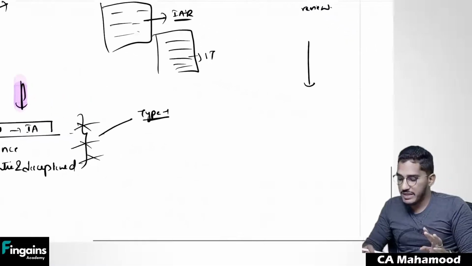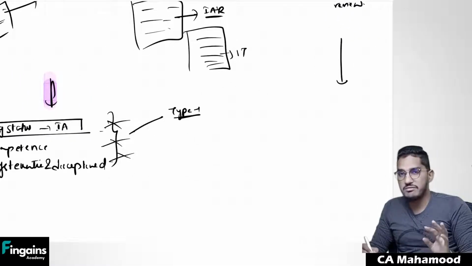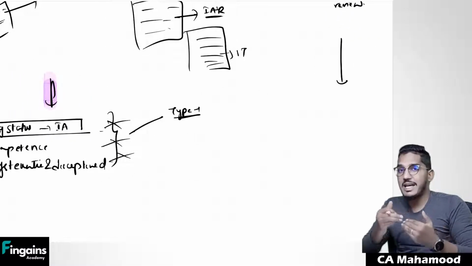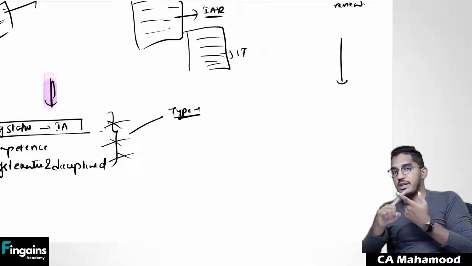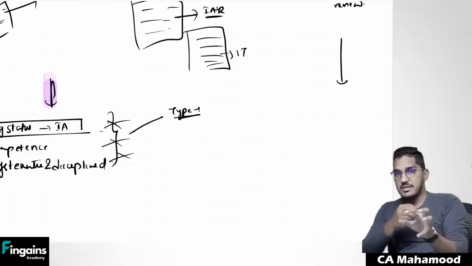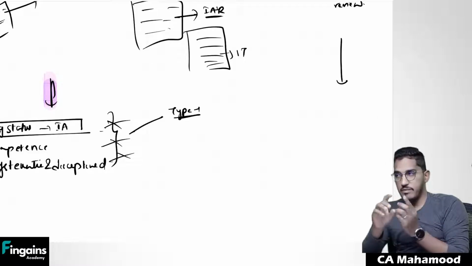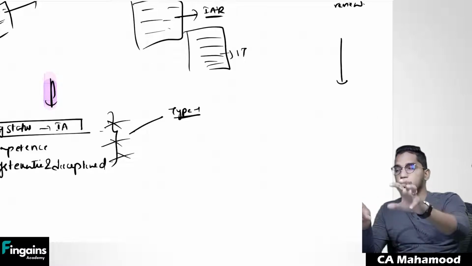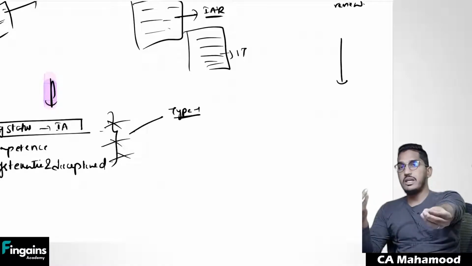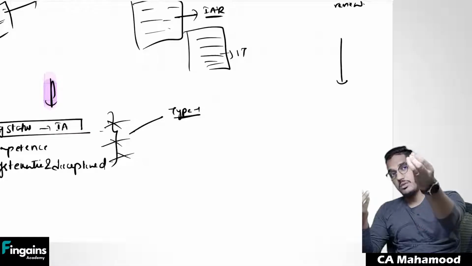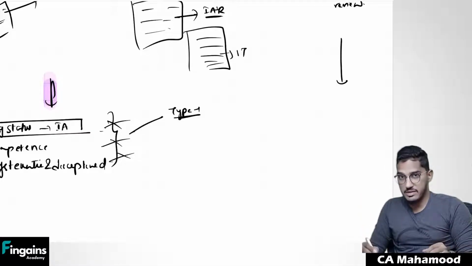Similarly, if you want to use the internal auditors for direct assistance, here also some factors you have to consider, whether I can allocate the work to the internal auditors or not. See, as I have told you, under direct assistance, I will ask the internal auditors to perform the procedures now. I will not use their past work. I will ask them to do the procedures on my behalf. So before I decide whether I can allocate the work to the internal auditors for direct assistance or not, here also I will consider some factors.